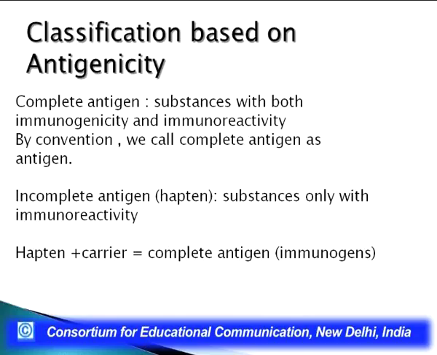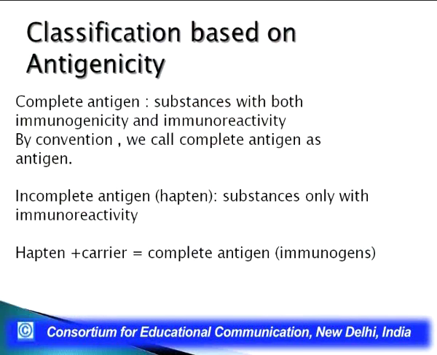See, generally in most books the distinction between immunogen and antigen is not kept, and once they have described what an immunogen is and what an antigen is, they keep on calling even an immunogen an antigen. So, the distinction is missing, but a complete antigen is the one which has immunogenicity as well as immunoreactivity, while an incomplete antigen is the one which has only immunoreactivity.